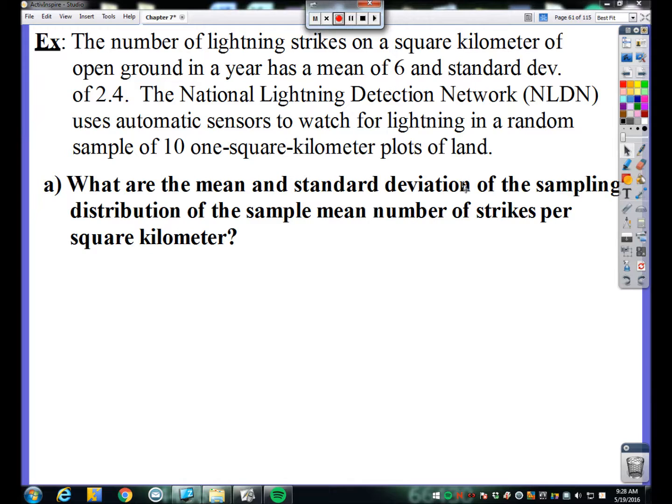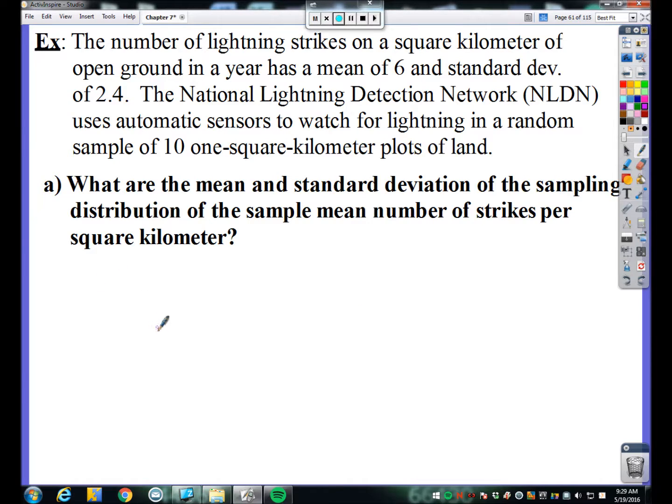So you might be wondering here, we don't know the population's normal. We don't have a big enough sample size. You just told us we had to shoot for like a 30 sample size, and this is only 10. So the thing that we're going to conclude here is with this sampling distribution, we don't know what the shape is, okay? But what we can do in part A is we can go ahead and calculate a mean and a standard deviation. We just won't know what the shape of this distribution is.